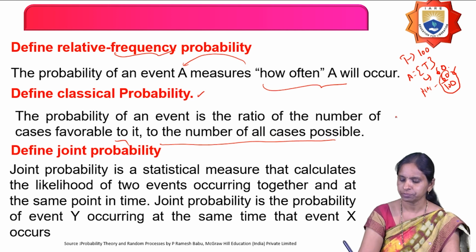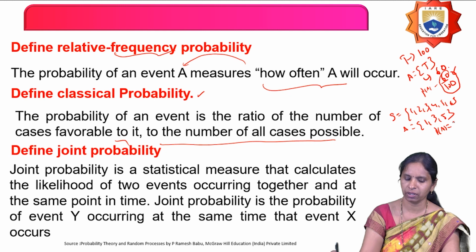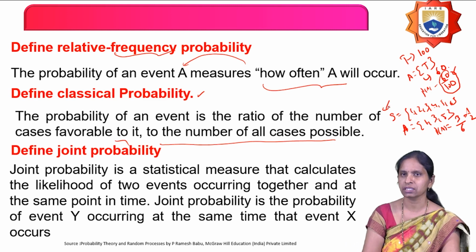For example, when I roll a die, what is the sample space? 1, 2, 3, 4, 5, 6. I am defining an event such that I get only the numbers 1, 3 and 5. Then what is the probability of that event? What is the classical probability definition here? It is the ratio of the number of cases favorable. For this event, how many cases are favorable? Here 3. And what is the total number of possible outcomes here? 6. So 3 by 6, nothing but 1 by 2. So this definition is called classical probability.